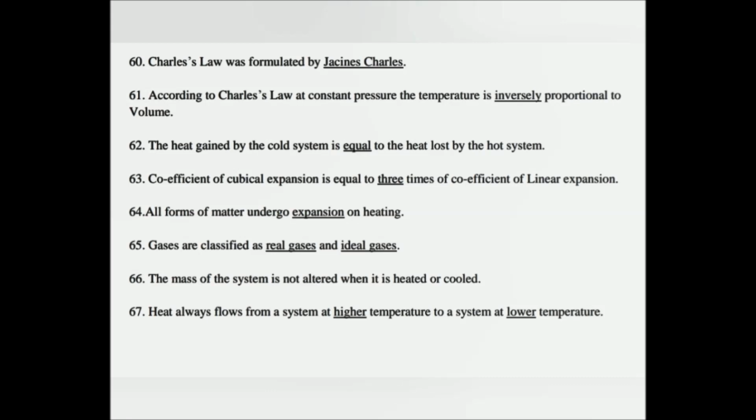Charles' law was formulated by Jacques Charles. According to Charles' law, at constant pressure, the temperature is inversely proportional to volume. The heat gained by cold system is equal to heat lost by the hot system. Coefficient of cubical expansion is equal to 3 times the coefficient of linear expansion.